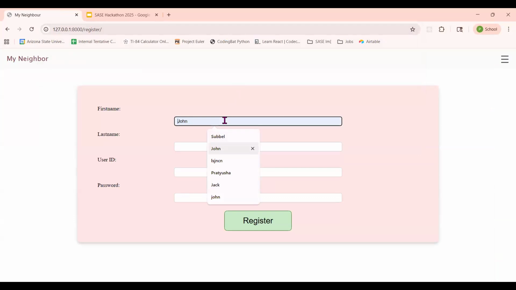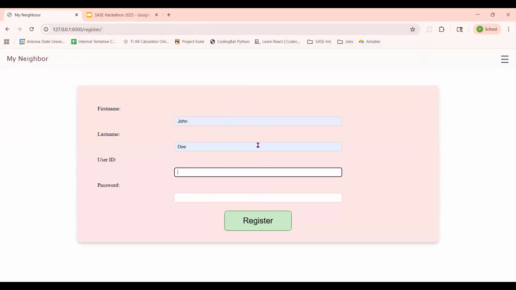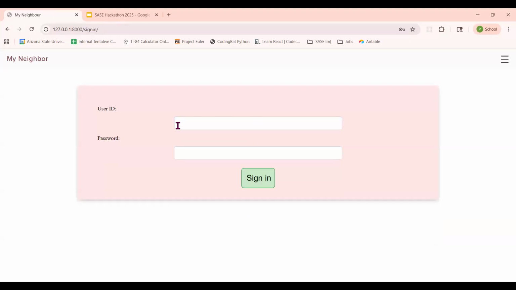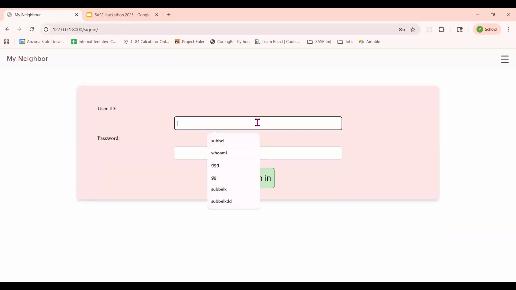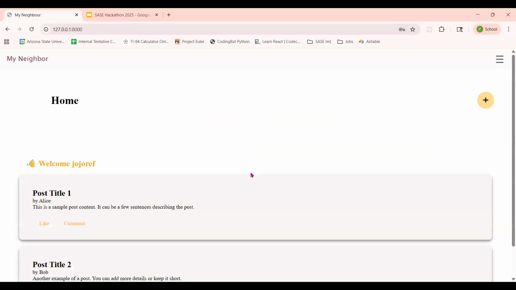I'll just use the name John Doe with the user ID of Jojo Ref, and I'm going to put in a password and register. This redirects us right away to the sign-in page, and I'm going to enter that same password again, and there we go. We are signed in.